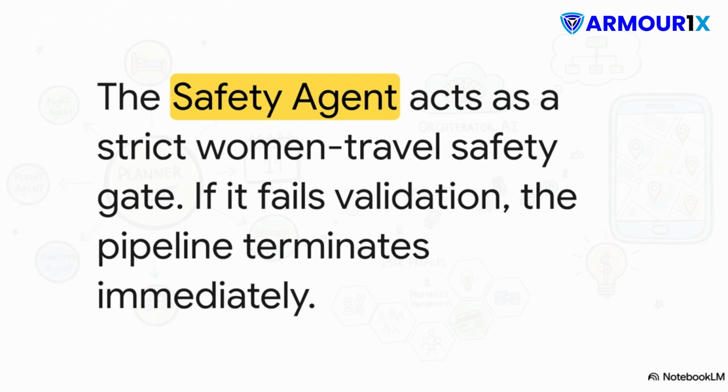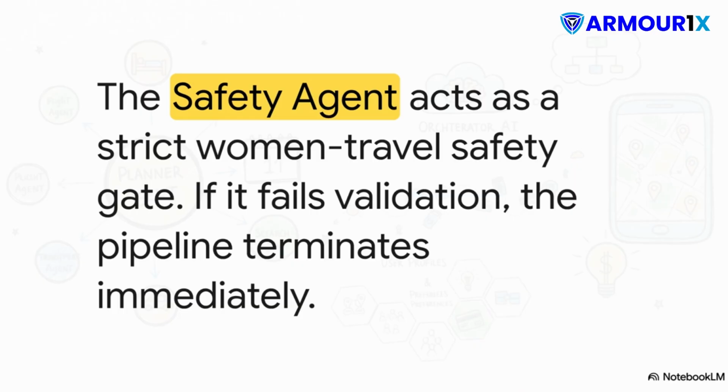It pulls granular safety scores, and if a destination happens to fail this secondary, much deeper validation, the entire pipeline terminates immediately. Done. It routes straight to the end, no flights, no hotels, no itinerary. It's a fantastic example of building non-negotiable compliance straight into an AI flow.